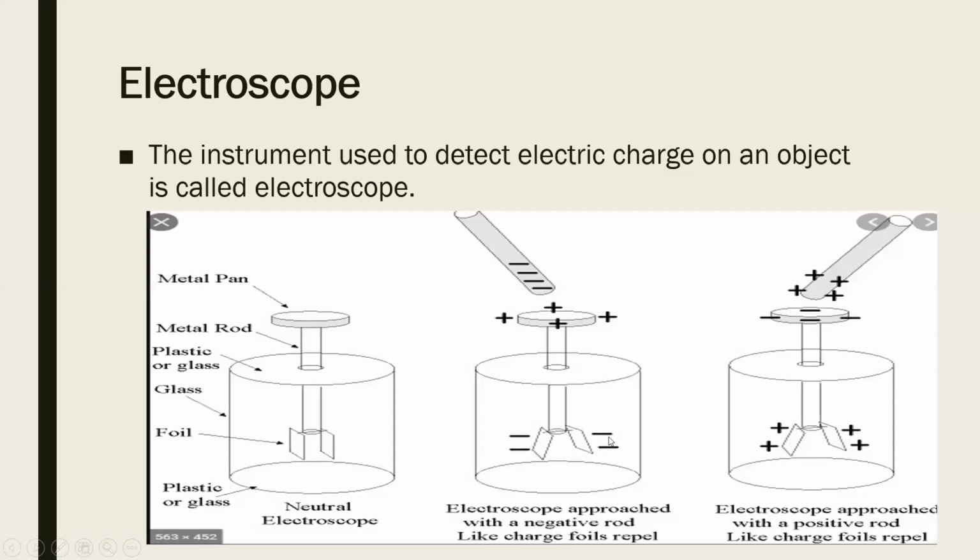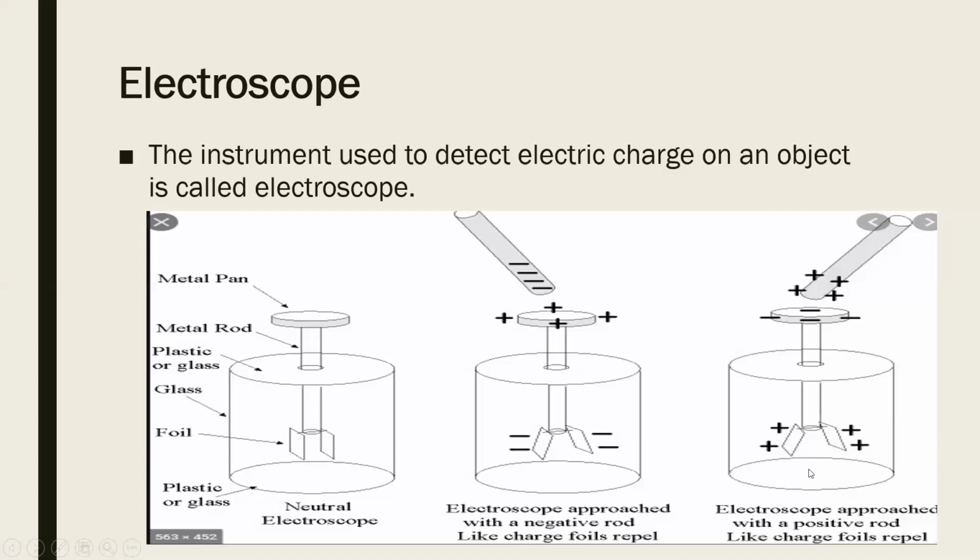Now as they are diverging from each other, we can say that the metallic rod is charged by the help of this glass rod. Same if we have a positively charged object, and when we take it nearer to our electroscope, then our aluminum foils get positively charged. Here both are positively charged, that means both have the same charge, and so they will again repel each other.